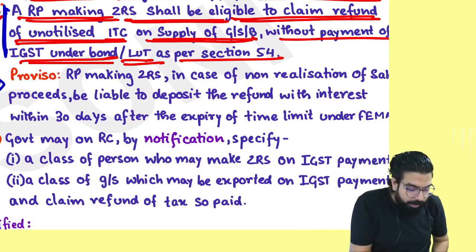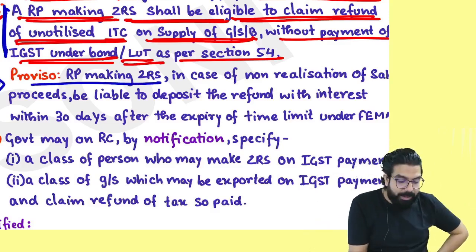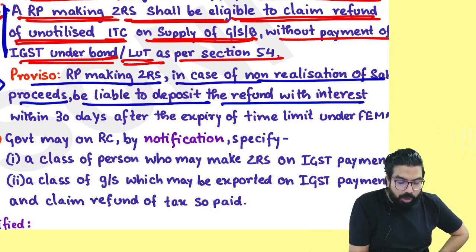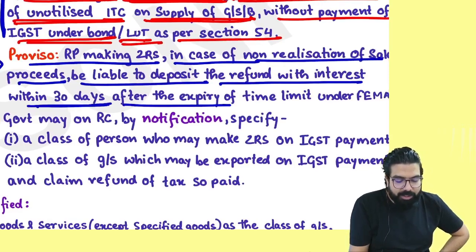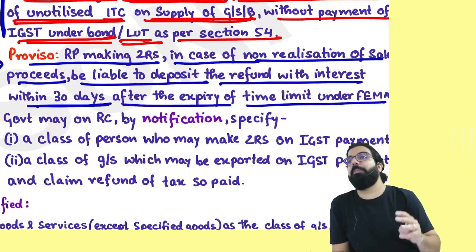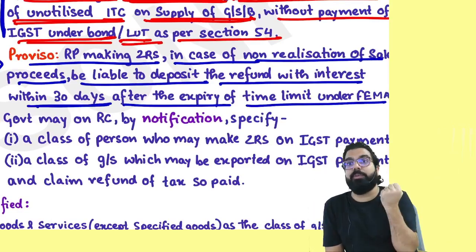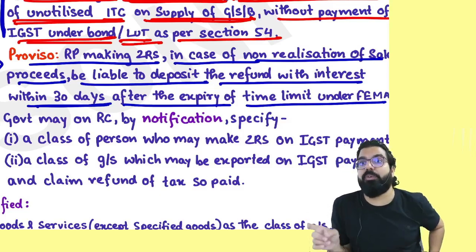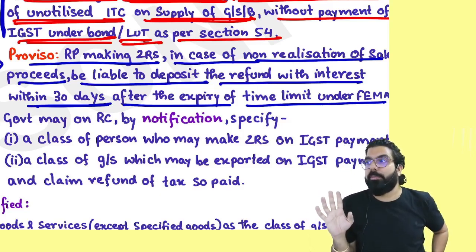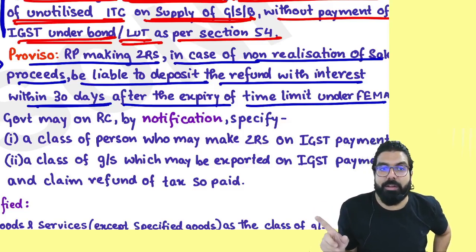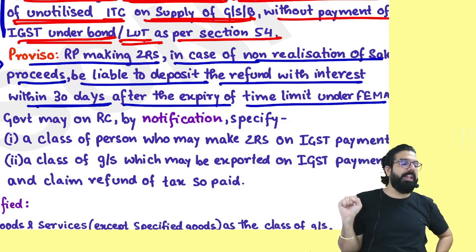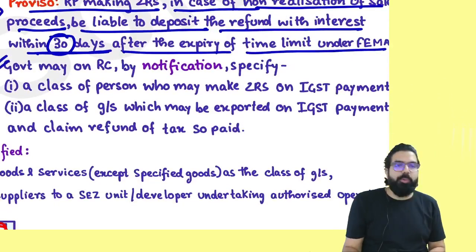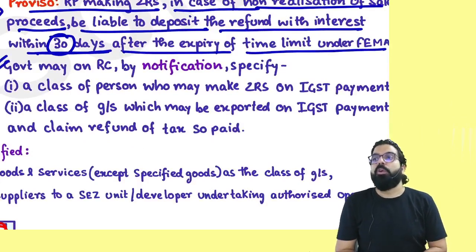But make sure that a registered person making zero rated supply, in case of non-realization of sale proceeds, is liable to deposit the refund along with interest within 30 days after the expiry of the time limit as per FEMA. It means you should always get the foreign currency within the time limit as per FEMA. If you don't get it, then you have to deposit whatever refund was given to you. Are we clear, everyone? You have to deposit the refund within how many days? 30 days.